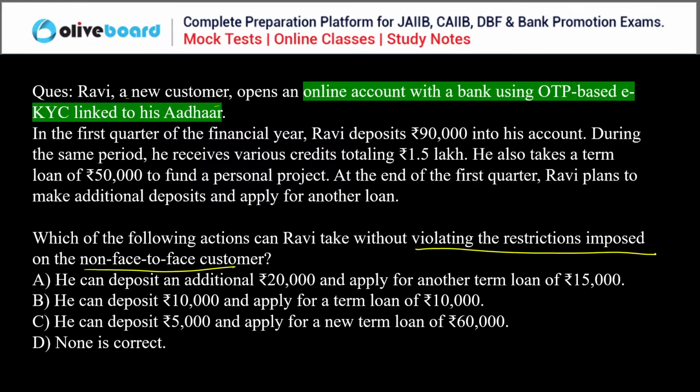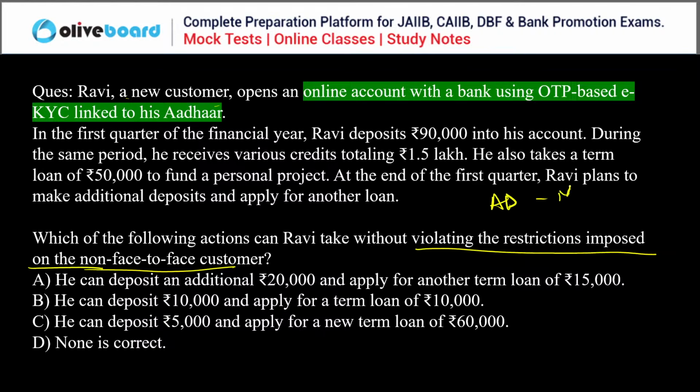So this is the question regarding the restrictions imposed on non-face to face customers, right? What are those restrictions? I have told you, if you are a non-face to face customer, meaning an OTP based e-KYC customer, then first of all, your aggregate deposit should not exceed 1 lakh.